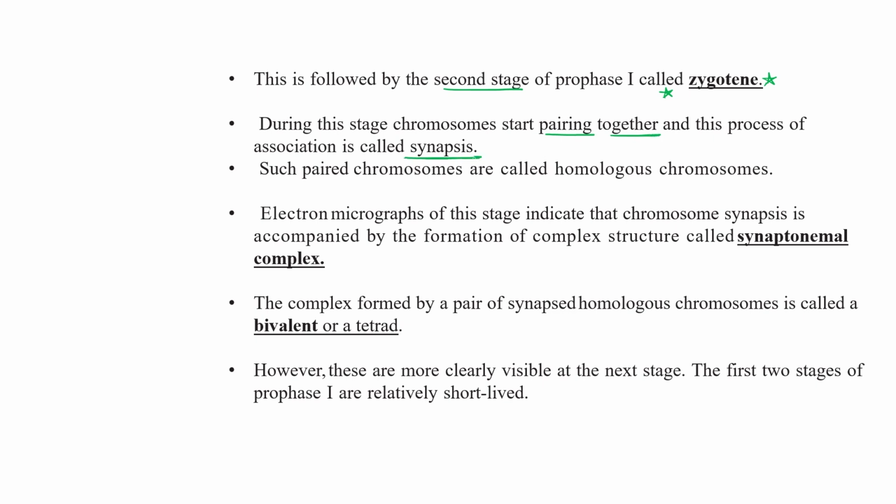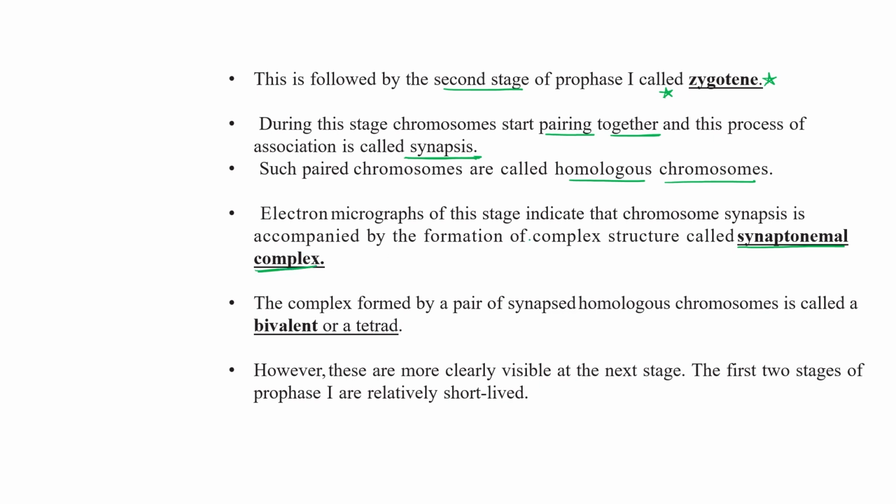So they start pairing up, and at this time we can use the term homologous chromosomes. Such paired chromosomes, what is the correct term for that? Homologous chromosomes. And the electron micrograph of this stage indicates the chromosome synapsis is accompanied by the formation of a complex structure known as the synaptonemal complex.